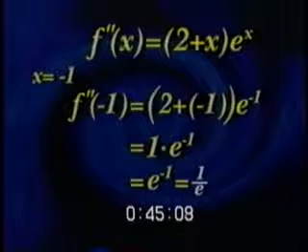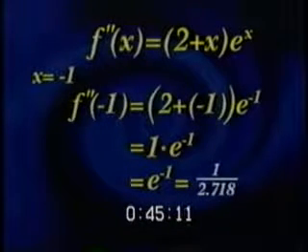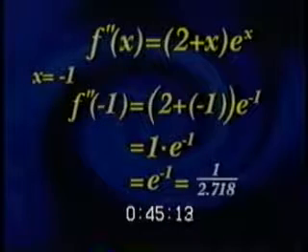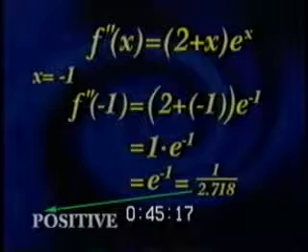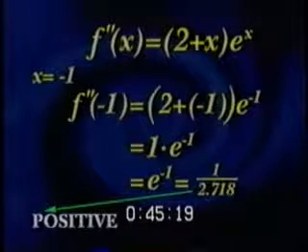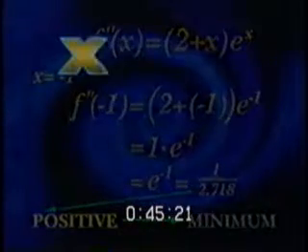And finally, another way of writing e to the negative 1 is 1 over e, which is just 1 over approximately 2.718. Well, 1 over 2.718 is positive. So remember, if the second derivative is positive, then the critical point is a minimum. So x equals negative 1 gives a local minimum.